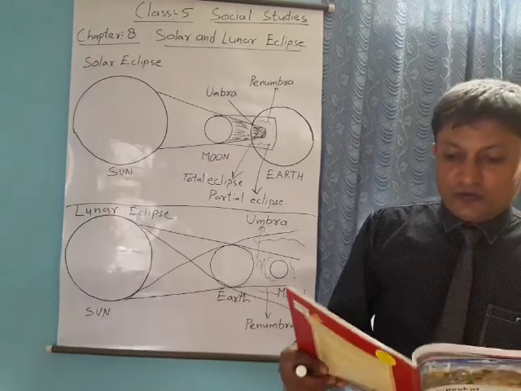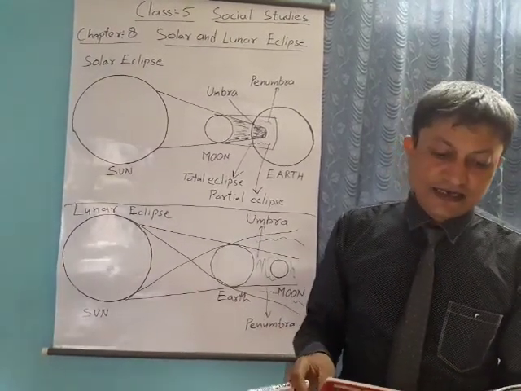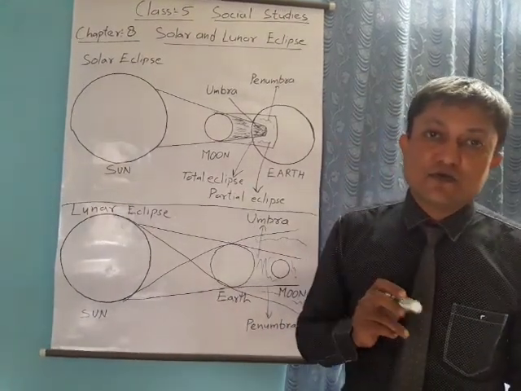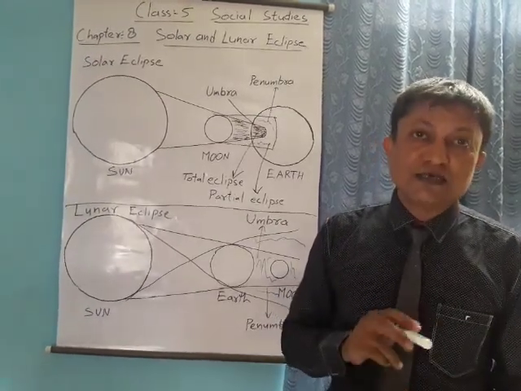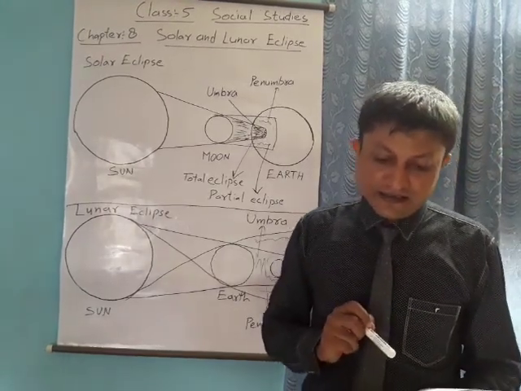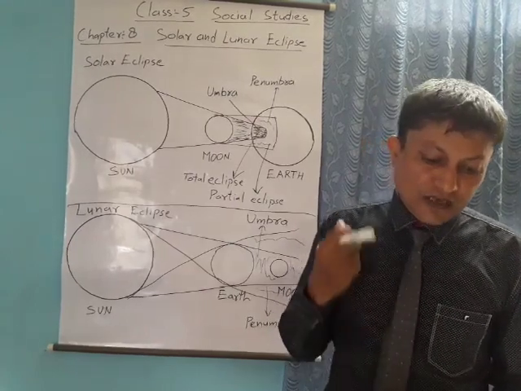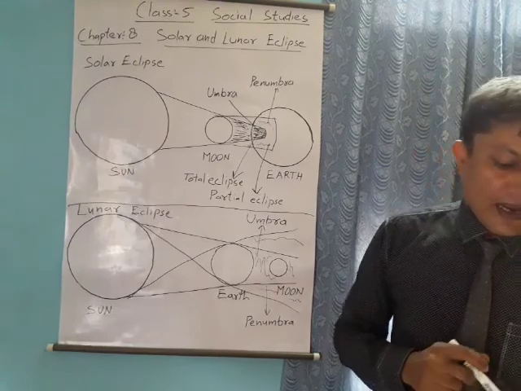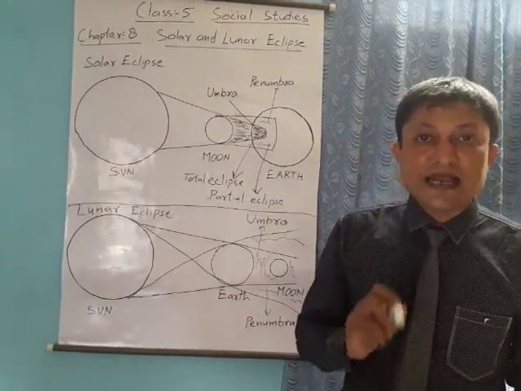Now, on page number 63, we have given a quick recap. I will read it for you. There are two kinds of eclipse. One is solar eclipse, another is lunar eclipse. The earth orbits the sun and the moon goes round the earth. Their path and shadow are the reason for eclipse. When the moon comes between the sun and the earth, a solar eclipse occurs. When the earth comes between the sun and the moon, a lunar eclipse occurs.